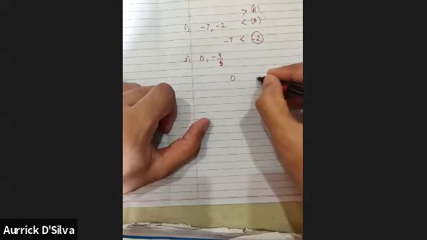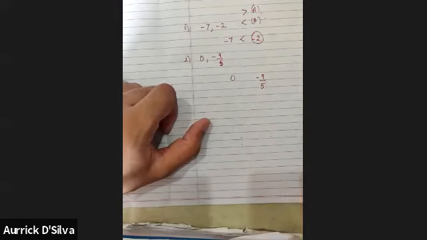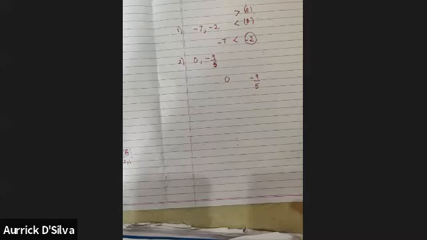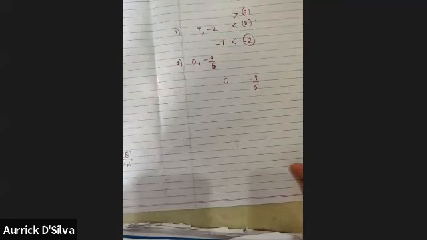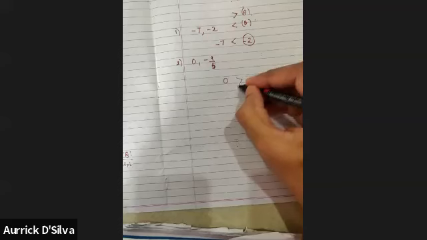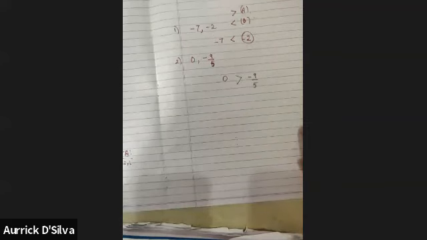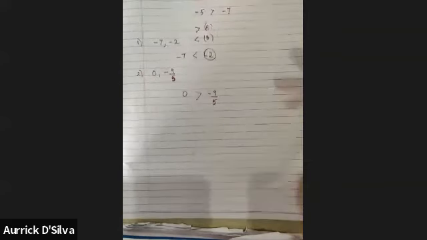This is 0, this is negative. So I'm writing 0 and minus 9 upon 5. First, just tell me logically, 0 is bigger or minus 9 upon 5 is bigger? Sir, 0 is bigger. Yes, 0 is bigger than all negative numbers. Again, coming back to the option. Which option? Option A or B? Sir, A. A, very good. The mouth will be facing the bigger number, right?